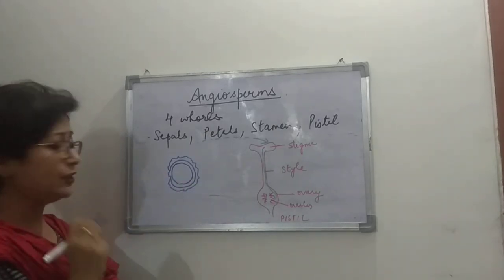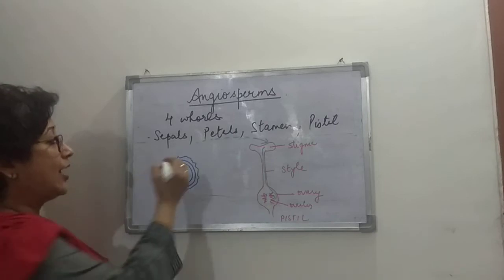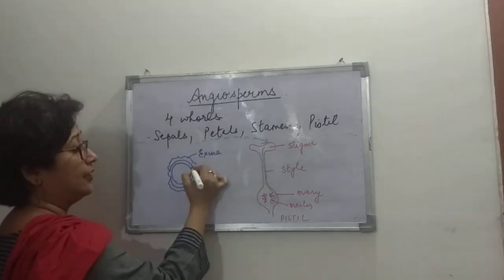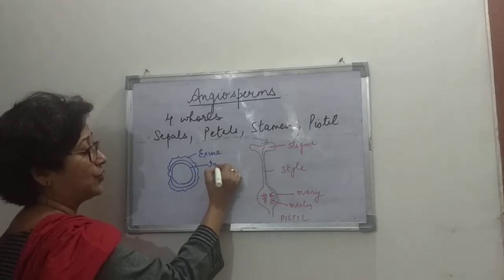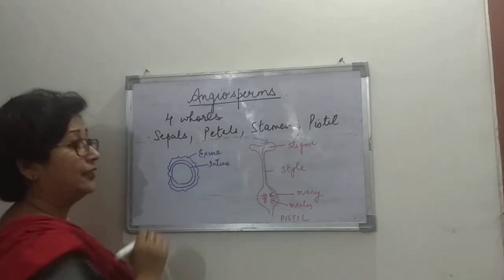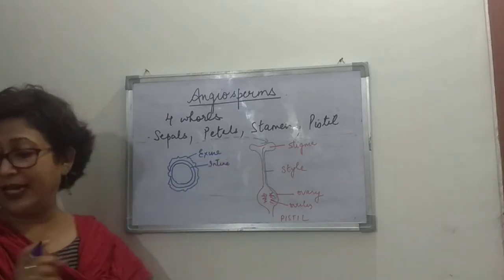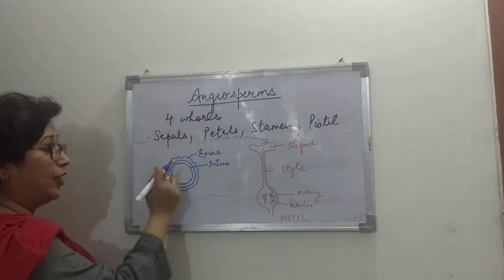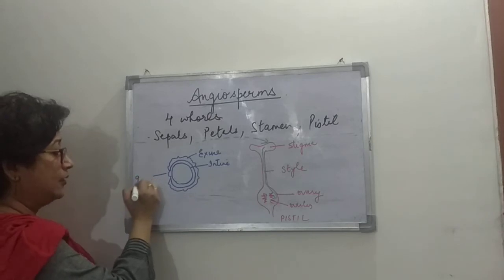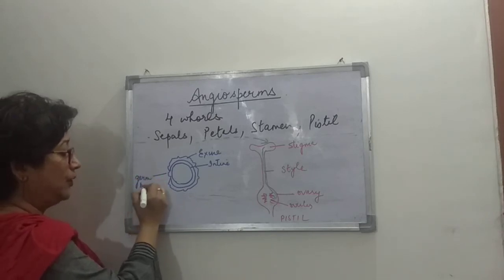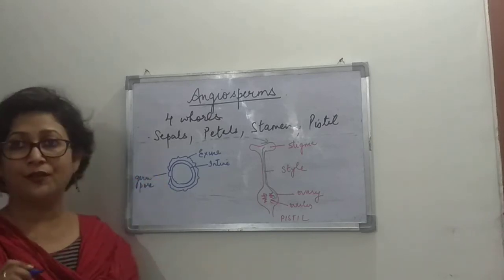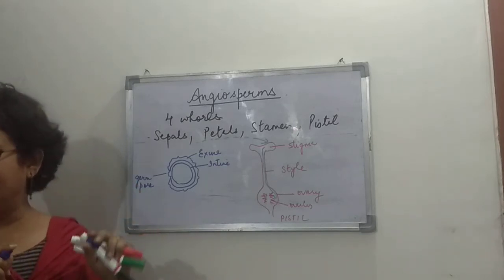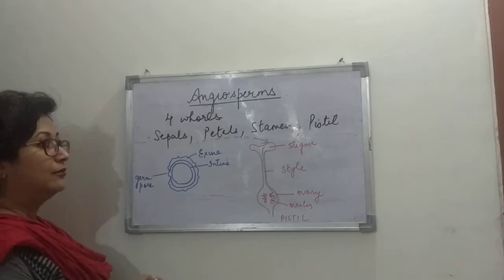So the pollen grain has this outermost layer which is known as the exine, this inner layer which is the intine. And this part where the exine does not cover or join is known as the germ pore. So this is the external structure of the pollen grain.